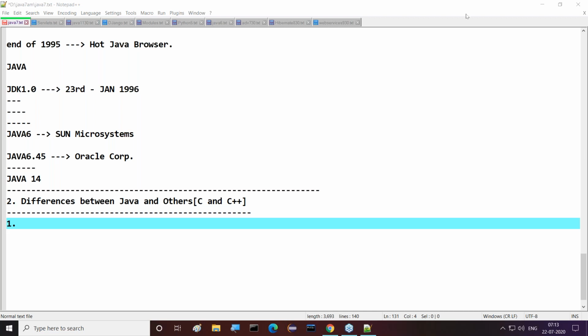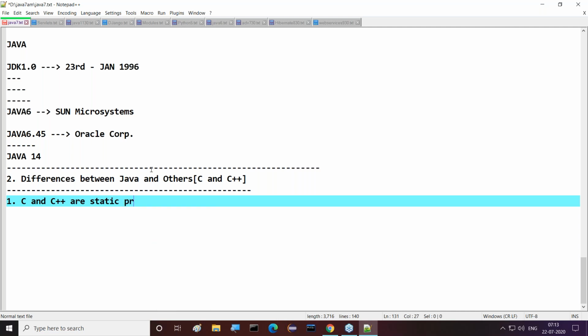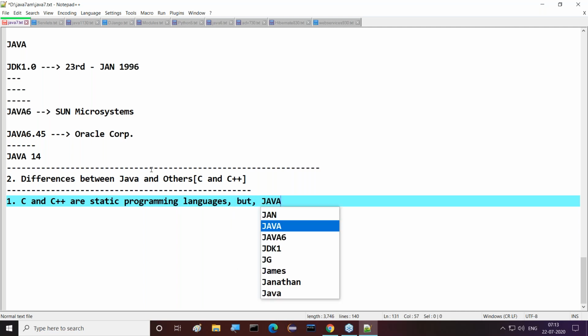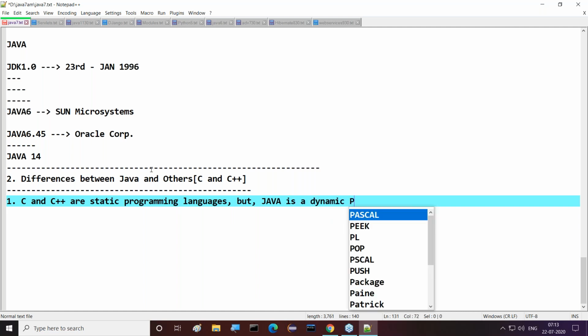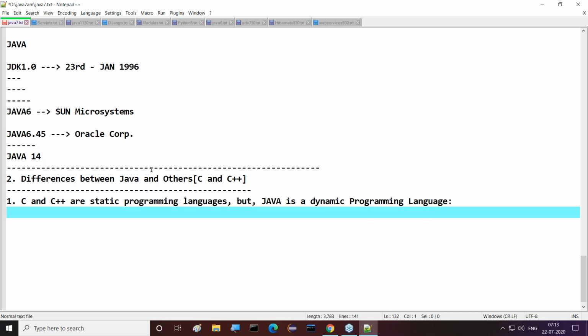Now, observe this clearly. The very first difference I'm telling you: C and C++ are static programming languages, but Java is a dynamic programming language. This is the very first point.